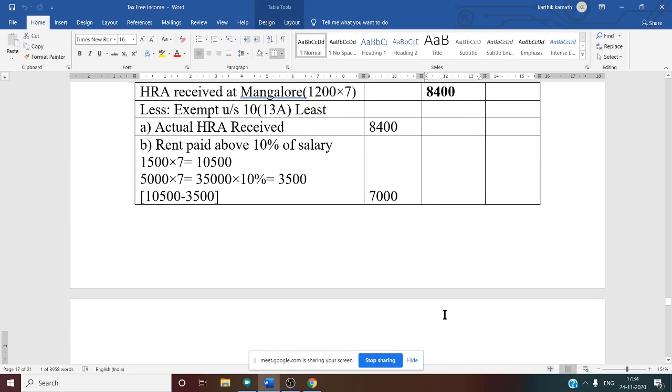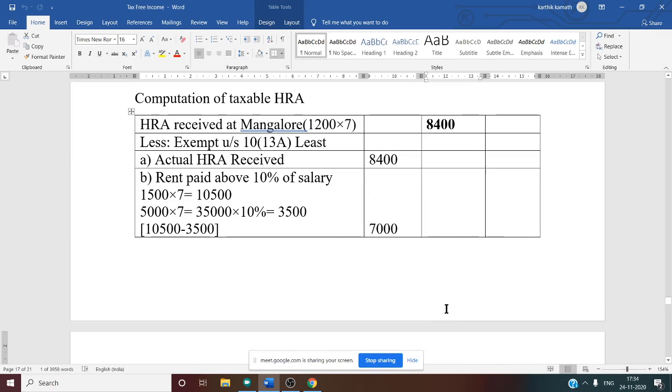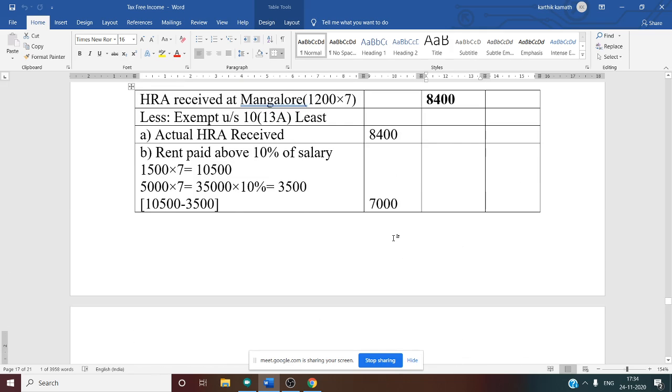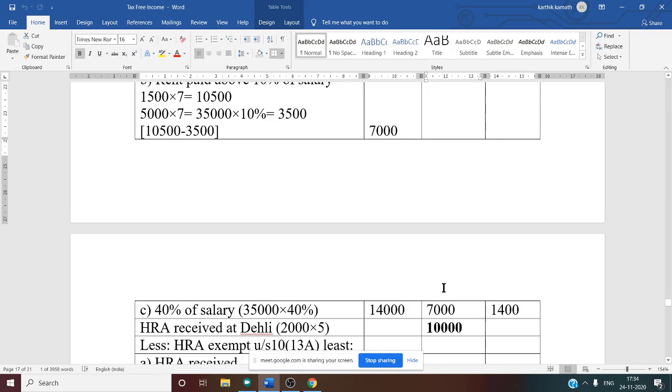So now we want taxable HRA at Mangalore. How to calculate taxable HRA at Mangalore? Total HRA received in Mangalore minus exemptable amount. So that is nothing but 8,400 minus 7,000. Whatever the amount you write in the outer column, that is taxable HRA. In this case, 1,400 is our taxable HRA.